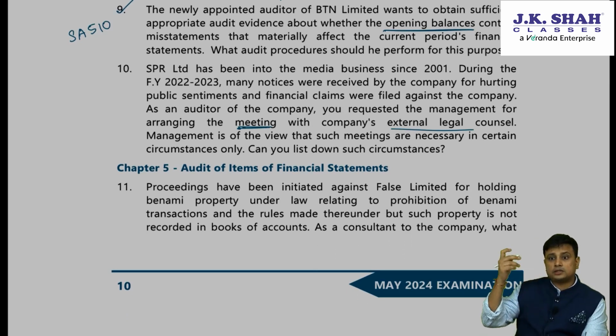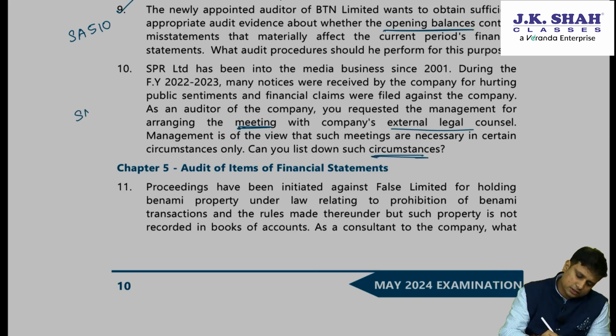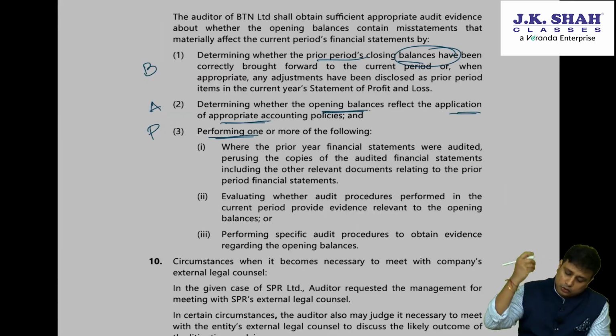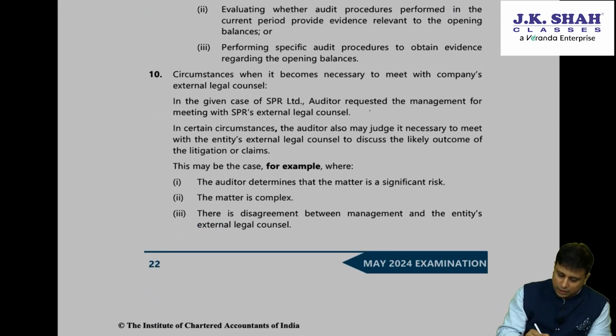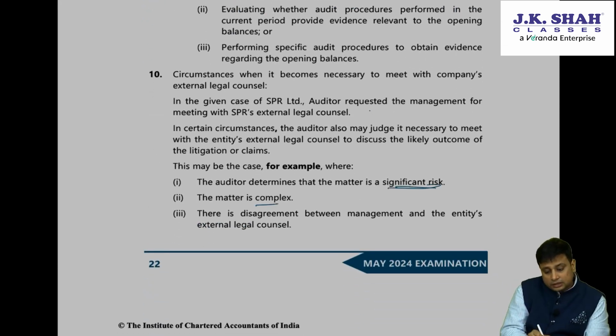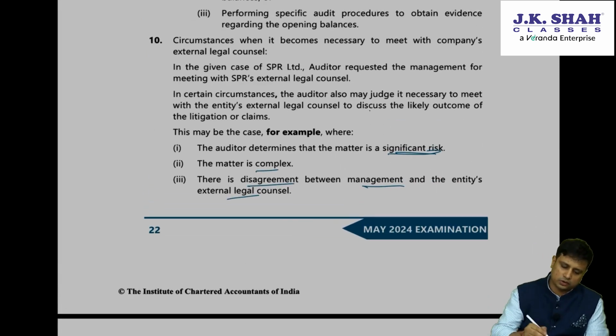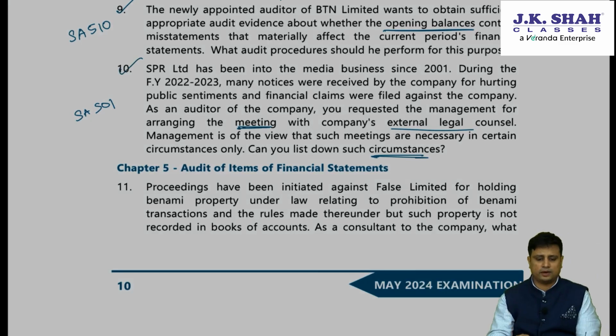Management is of the view that such meetings are necessary in certain circumstances. List down those certain circumstances. So this is SA 501. When can you meet the external legal counsel? When there is a significant risk, the matter involved is complex, there is a disagreement with the management and the external legal counsel. Only in those scenarios we will meet. So again, a question that we have covered.